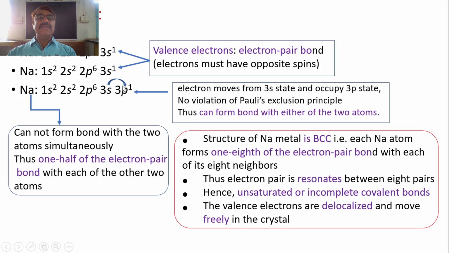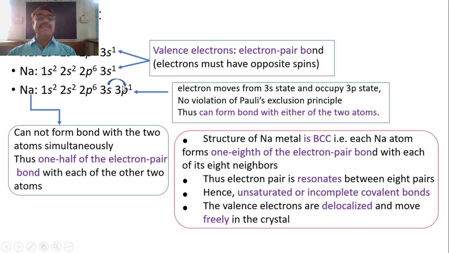The important thing to note is that the third atom cannot form a bond with the 2 atoms simultaneously. It can form one half of the electron pair bond with each of the other two atoms, and in this way its bond is completed.